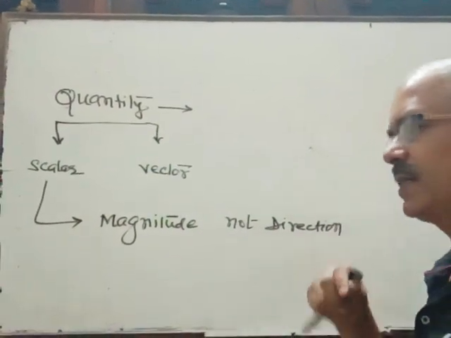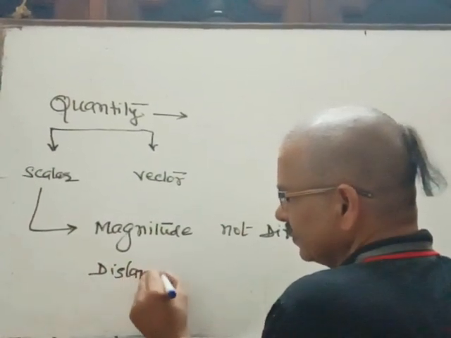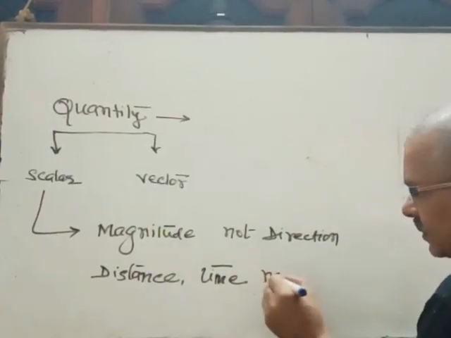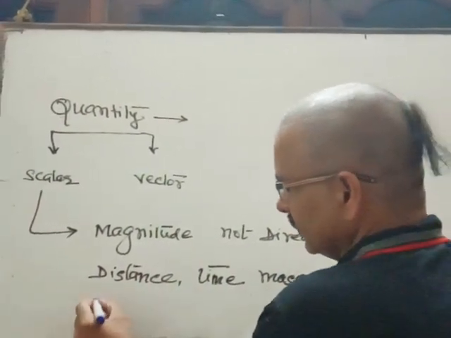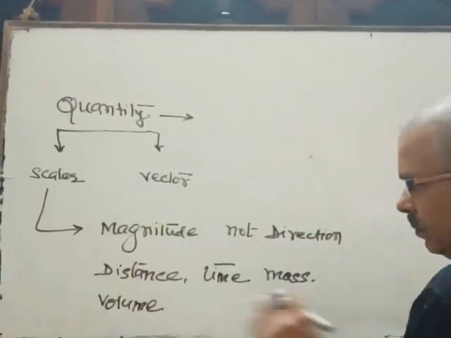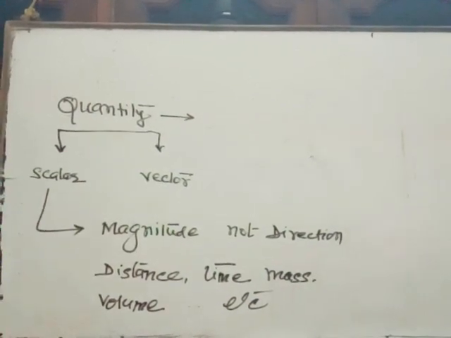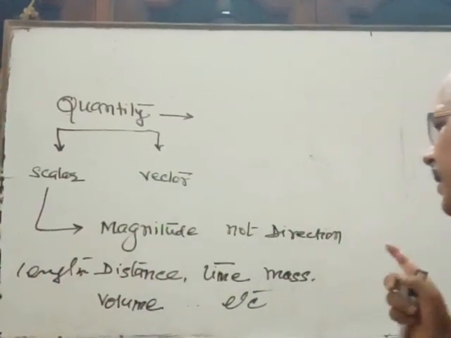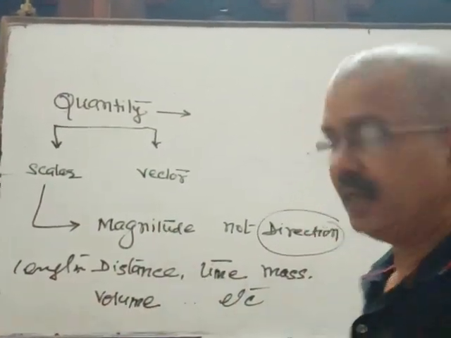Many quantities come under scalar quantity, such as distance, time, mass, volume, luminous intensity, length. So there are many examples of scalar quantities. These are scalar quantities because there is no need of direction to describe them.